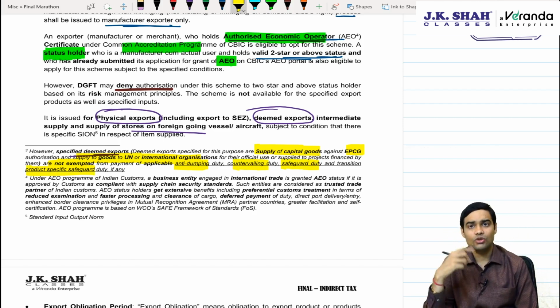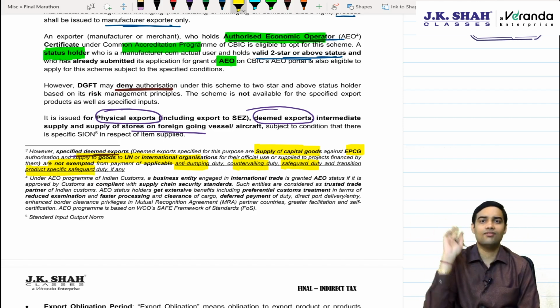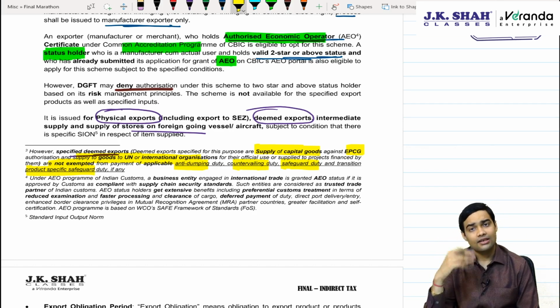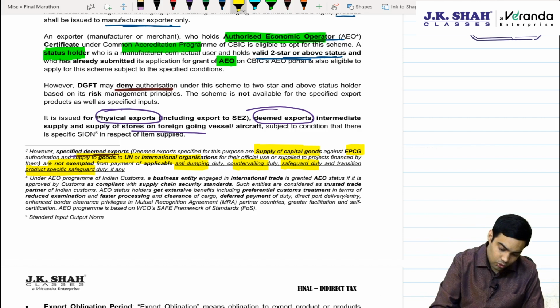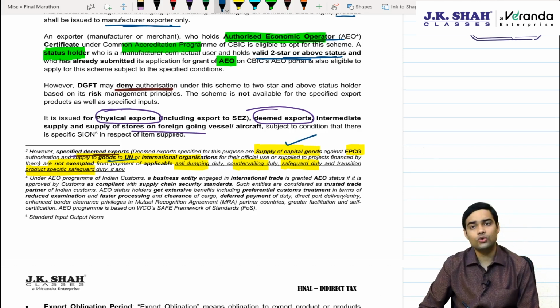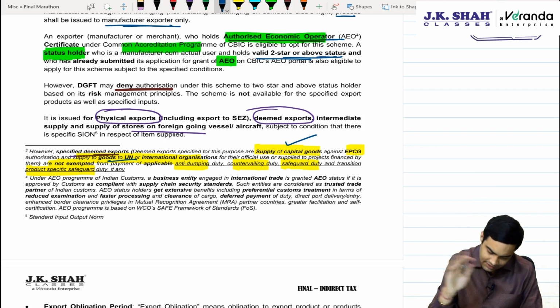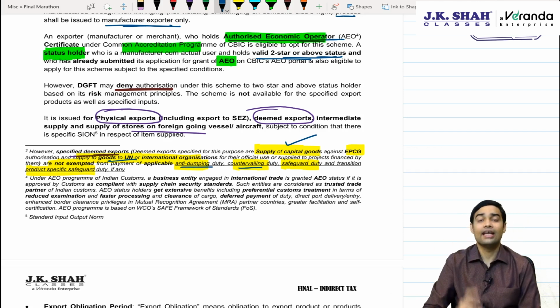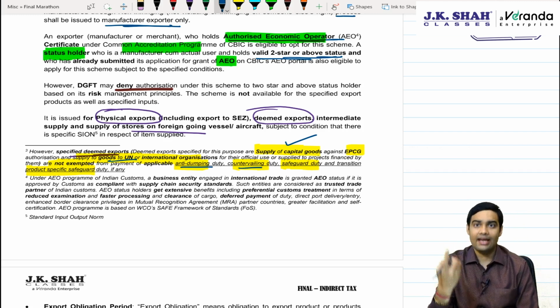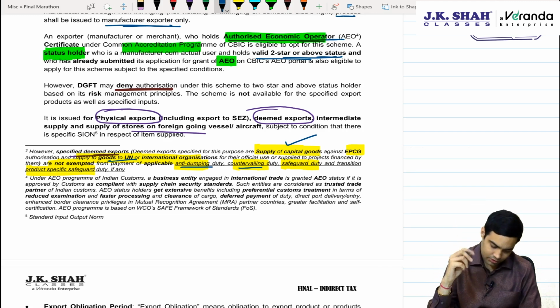IGST, basic custom duty, social welfare surcharge, everyone will get the benefit. Plus others will get the benefit of these additional duties also. However, in two cases, supply of capital goods and supply of goods to UN or international organizations, they are not eligible for the benefit of anti-dumping duty and CVD. These they will have to pay and only then they can import.